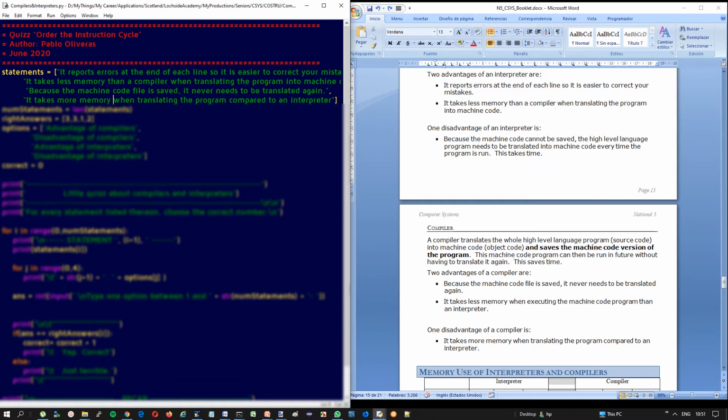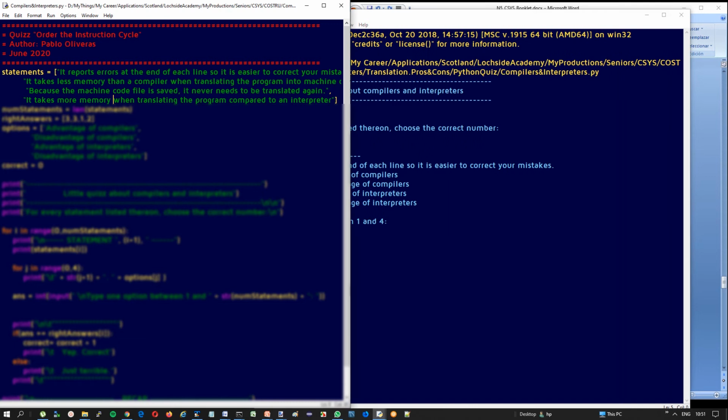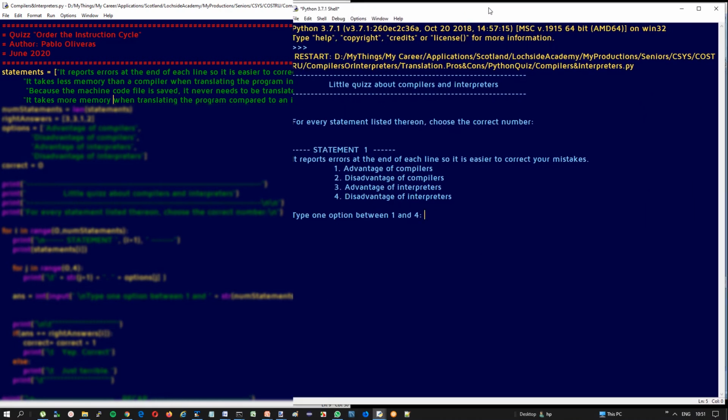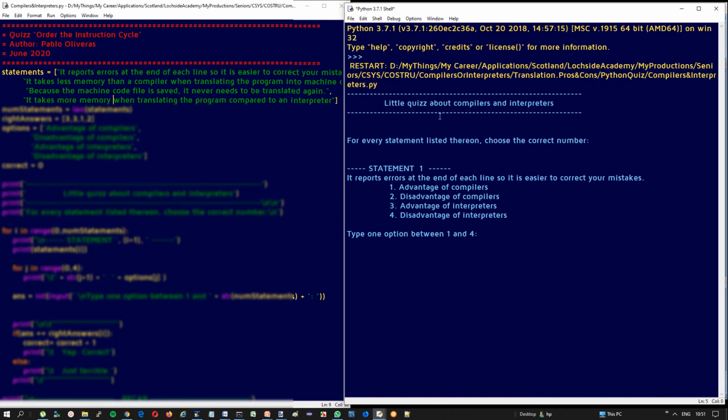You can write code; I already did this one. So this is the program running, and it should say something like this: a little quiz about compilers and interpreters. It's just printing. For every statement listed, choose the correct number.